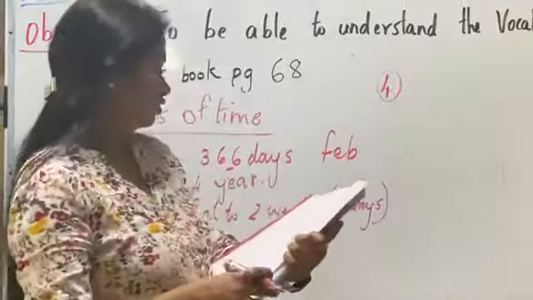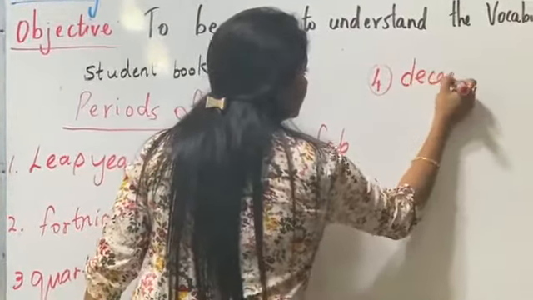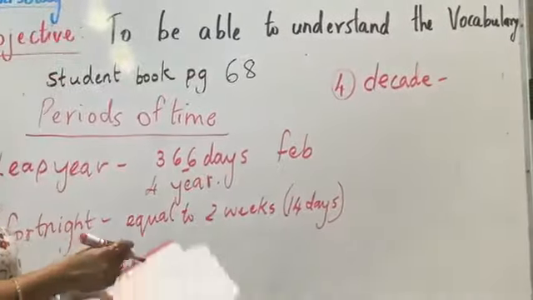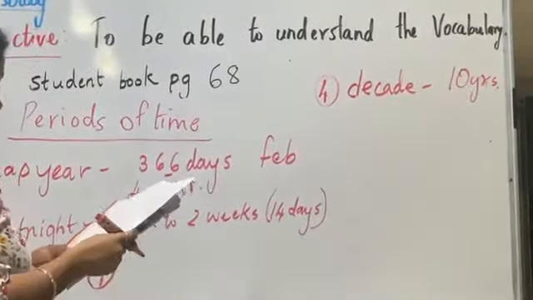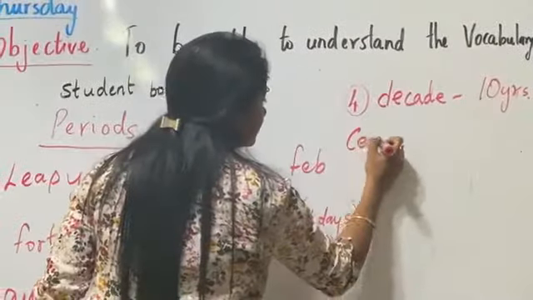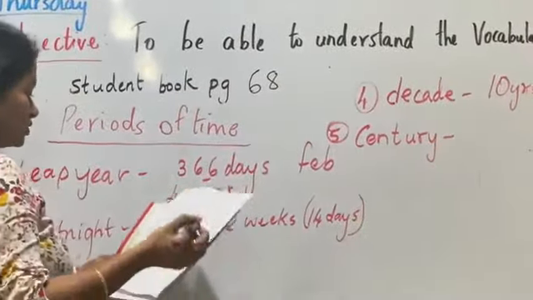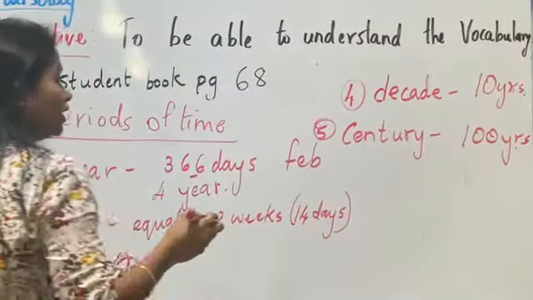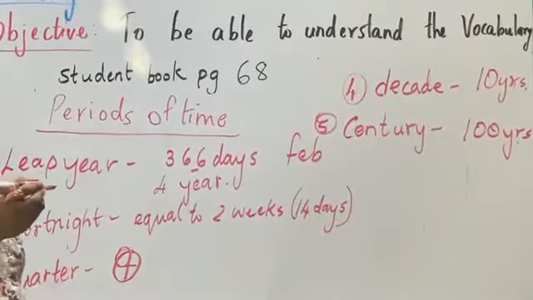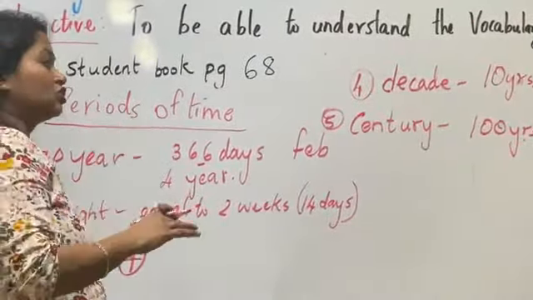Okay, now the fourth one is a decade. What do you mean by a decade? A decade is equal to a period of 10 years. Alright, and then we have the century. Number 5 is the century. A century is equal to 100 years. Alright, so now we are in the 21st century. We will not say 20, but we will say 21st century because we add that 1 year extra with it.